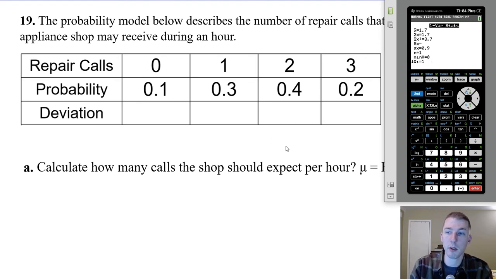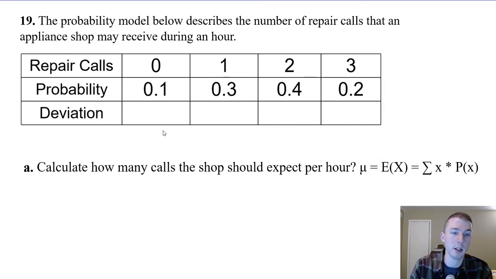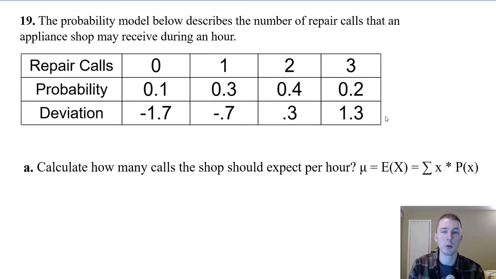Well, if our average was 1.7, the deviation, if we had 0, that means we had 1.7 less than we expected, so that would be a negative 1.7. If we had 1, that would be negative 0.7 less than what we expected, and this would be 0.3 more than we expected and 1.3 more than we expected. So all we're doing is we're taking our observation minus the mean, so the amount we actually had here minus what the average was, which was 1.7, so that's why this one was negative.